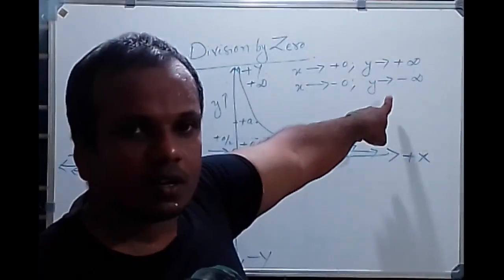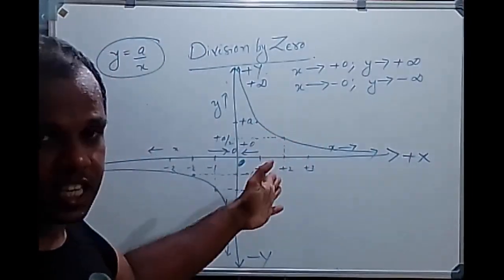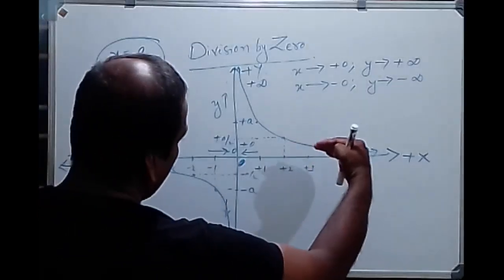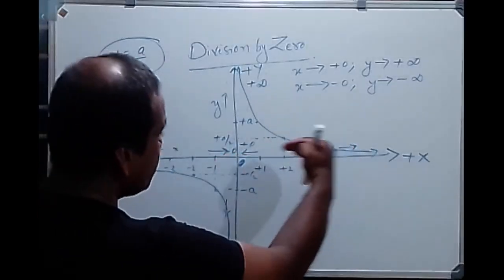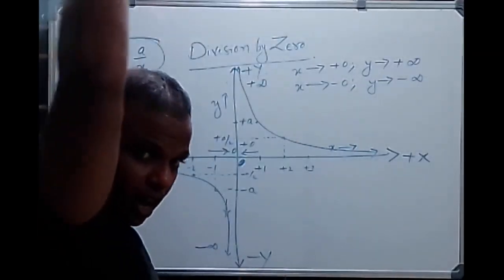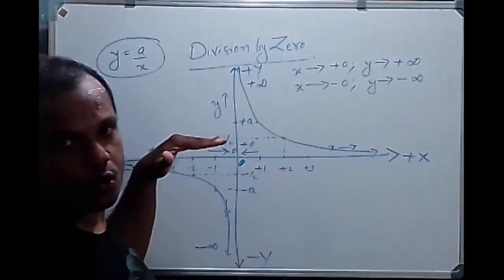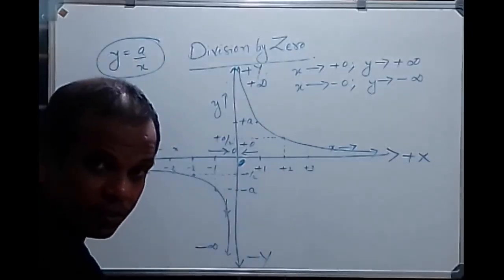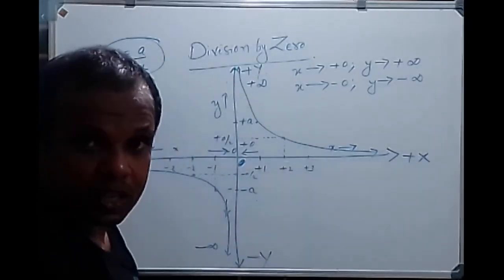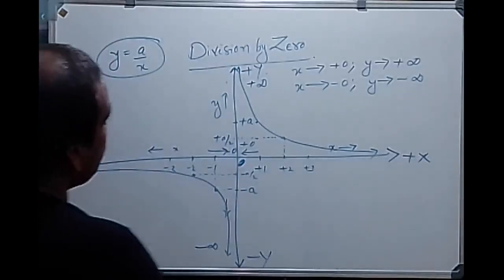When the value of x tends to 0 from the positive side, the value jumps to positive infinity. It is a high position. And when x tends to 0 from the negative side, the value becomes minus infinity, and it is a very deep position. That is why we are writing it like this. So at the point 0,